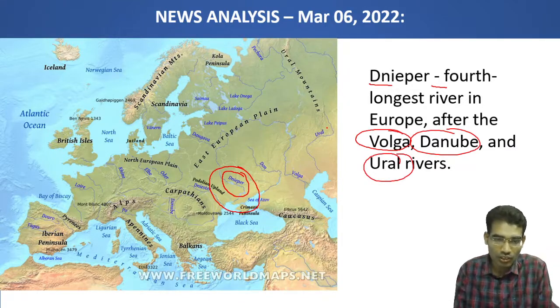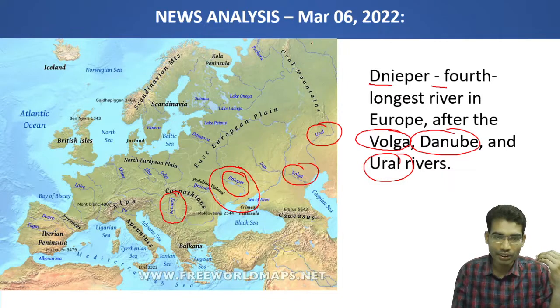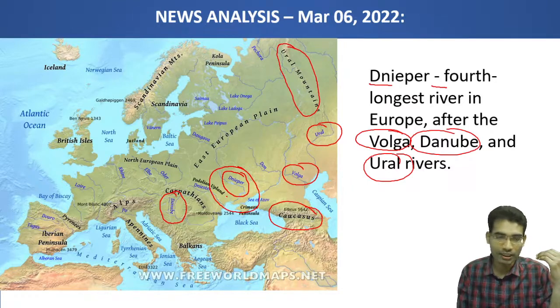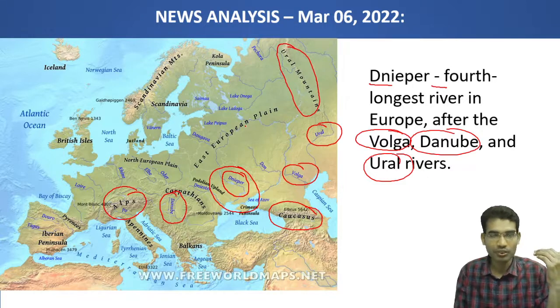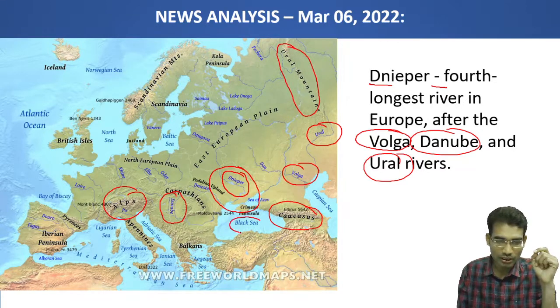This is how you have to identify. Ural river is located here, Volga river and Danube river. These are important rivers. Then you identify some of the physical features of Europe, like the Ural mountains located here, the Caucasus mountains here, and here the Alps are located, and most of the eastern part of Europe is plains, the East European plain. With respect to water bodies, the Black Sea, Sea of Azov, Caspian Sea and Baltic Sea are located.